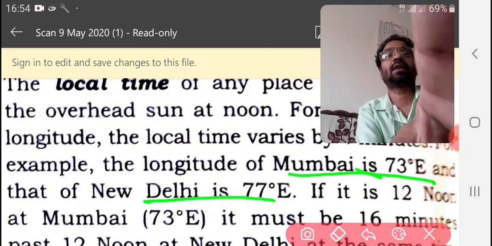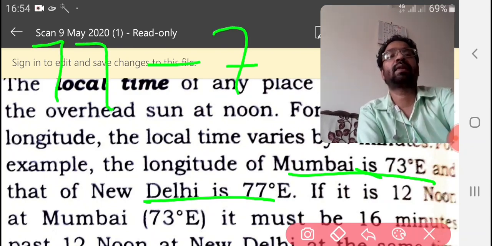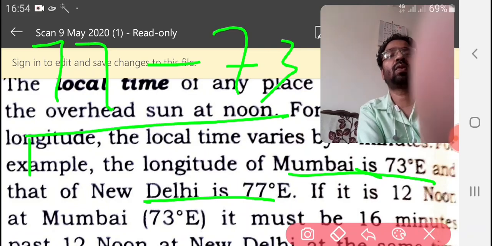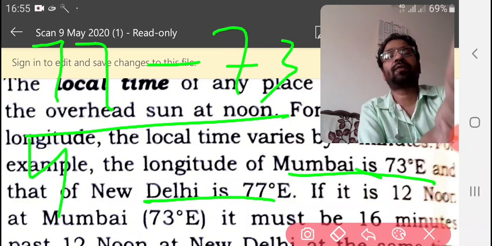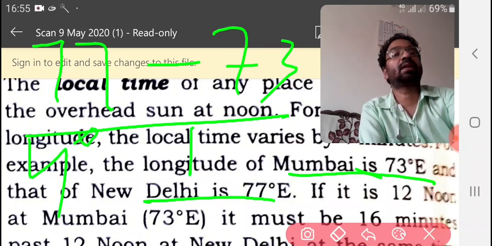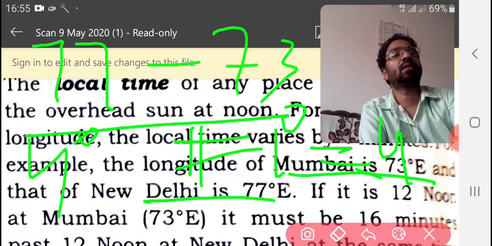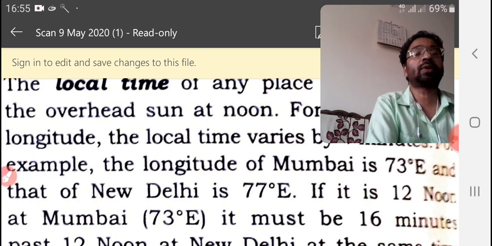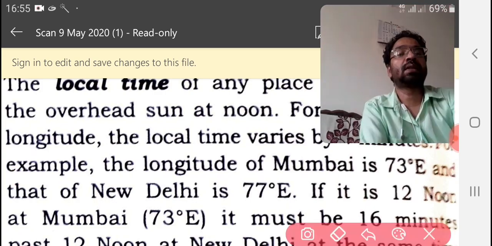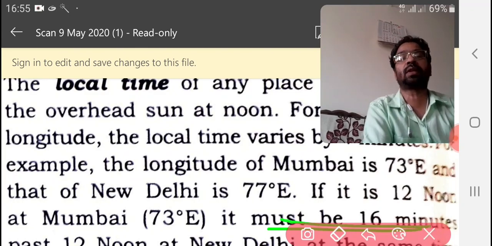What is the difference? 77 minus 73 is equal to 4 degrees. 1 degree is equal to 4 minutes, so 4 into 4 is 16 minutes.